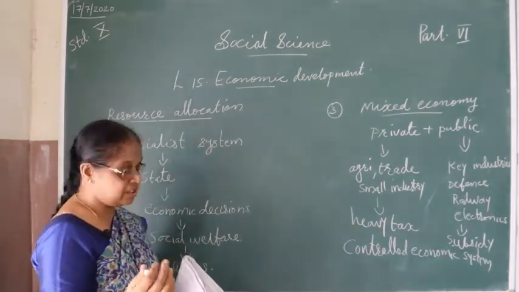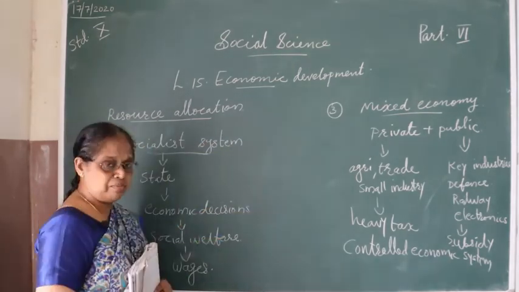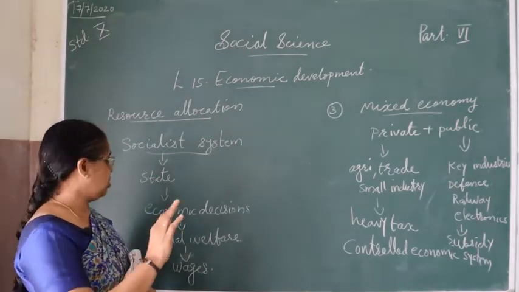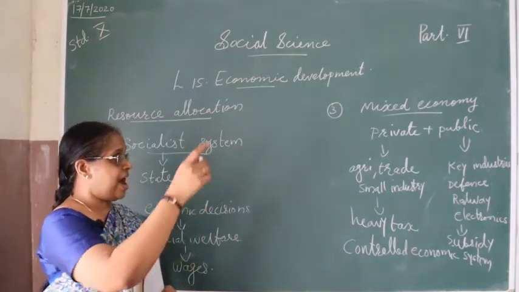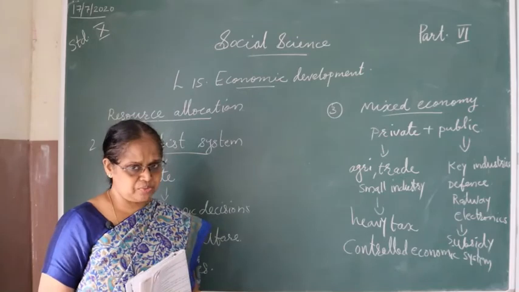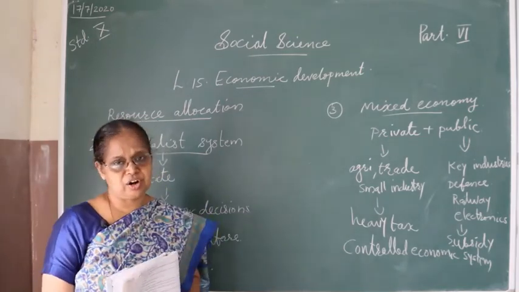Mainly three methods are used: market mechanism, socialist system and mixed economy. The market system is private and individual oriented. The socialist system is under the control of the state, and mixed economy has private and public participation. Most of the countries now have adopted the mixed economic system.